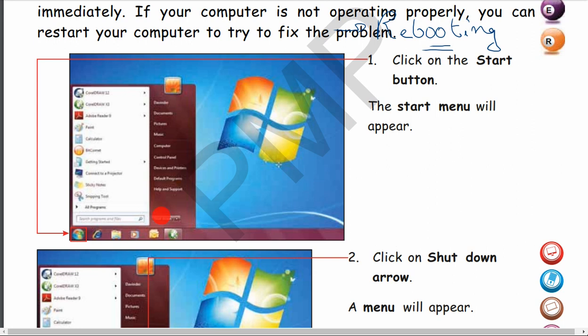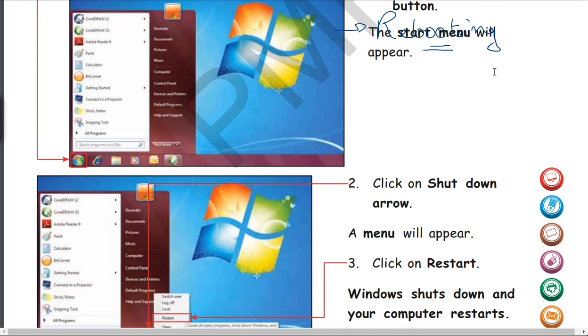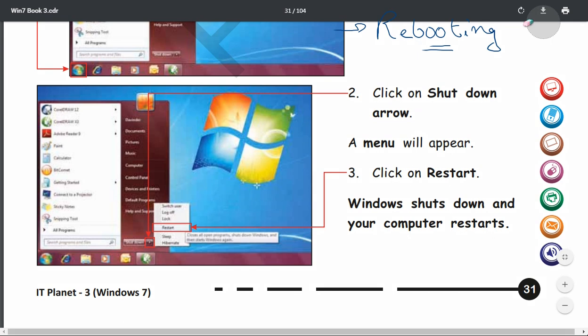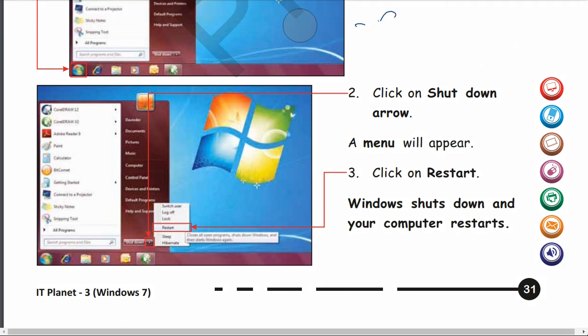You will see a menu appear, and in this menu you will get an option called restart. Click on this restart button, and your computer will shut down and start again.